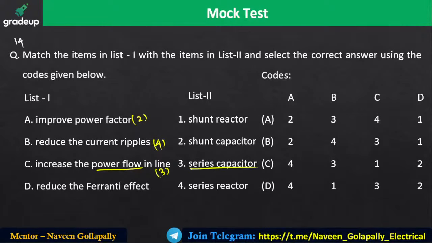So that is why the series capacitor is also called a power system stability device. Reduce the Ferranti effect: the receiving end voltage is going to be greater than the sending end voltage. So how do you do that?